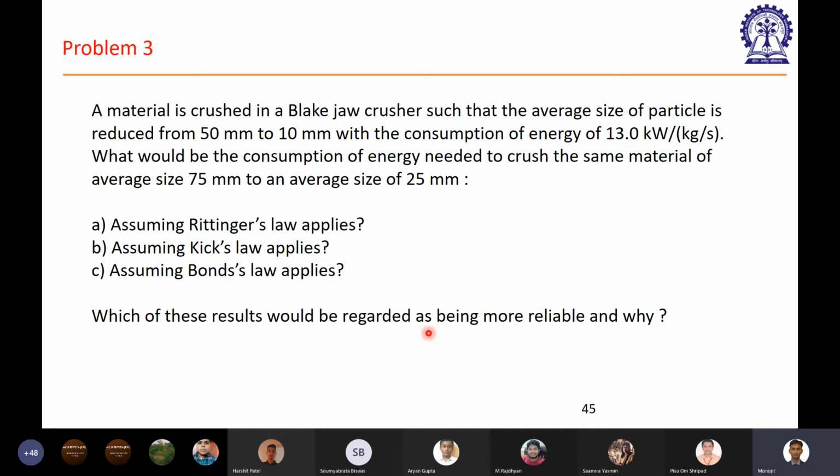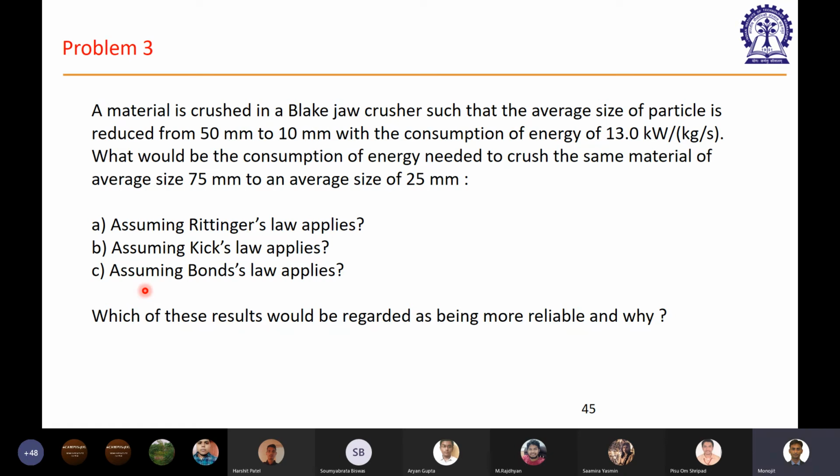The problem is: material is crushed in a blake jaw crusher. Okay, blake jaw crusher, we have already seen how the blake jaw crusher looks like. Such that the average size of particle is reduced from 50 millimeter to 10 millimeter, with the consumption of energy which is given as 13 kilowatt per kg per second. So energy per unit mass of product.